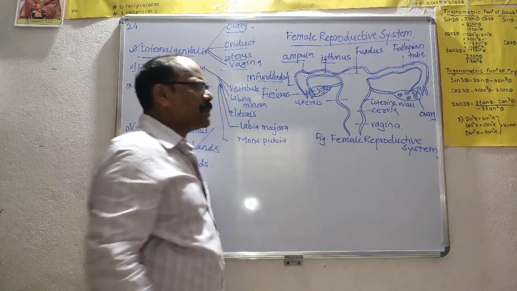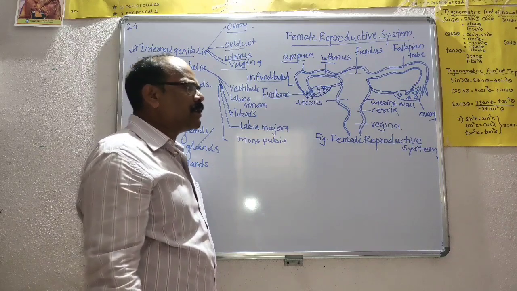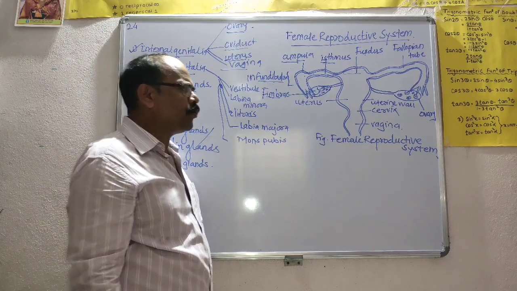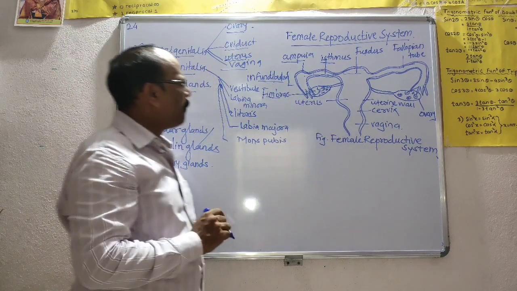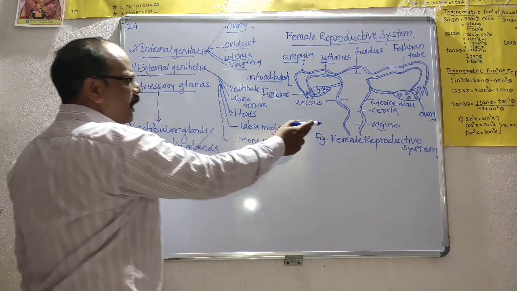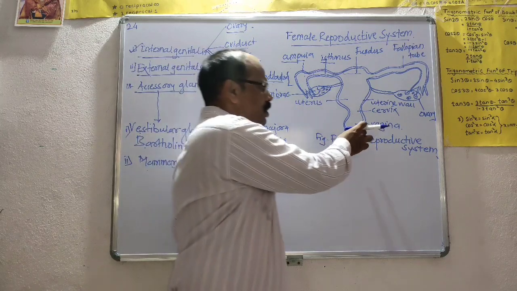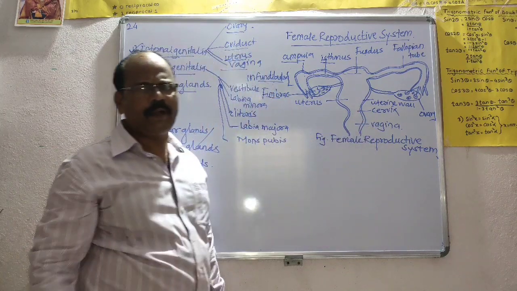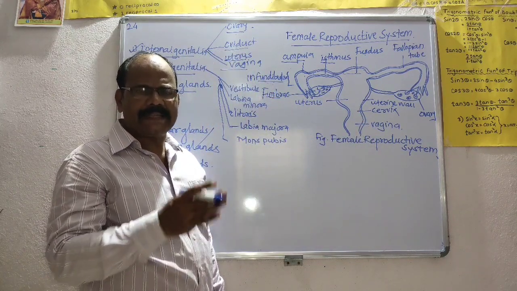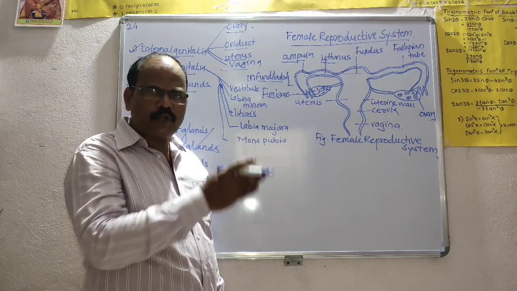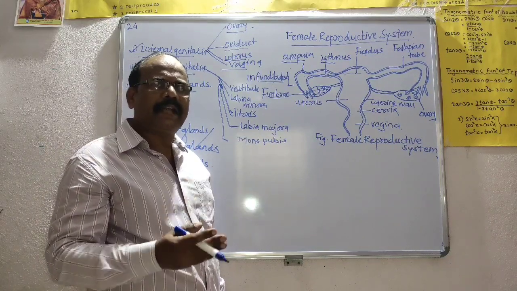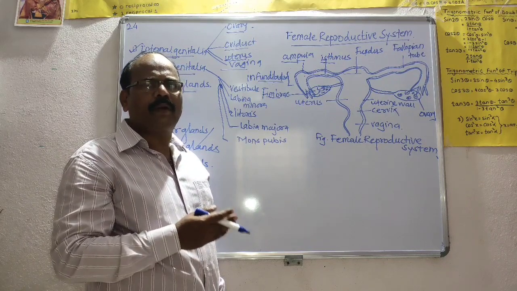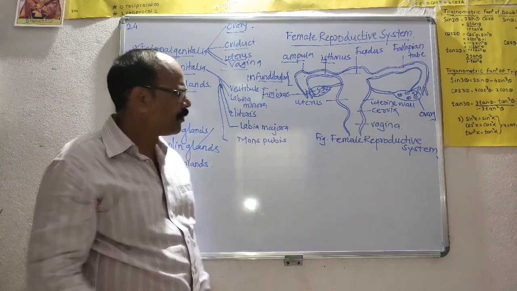It is a tubular structure that lies between the cervix and vestibule. This is called the vagina. The functions of the vagina: it acts as the copulatory organ of the female, it acts as the passage for menstrual flow during the menstrual cycle, and it acts as the birth canal during the time of delivery, which is called parturition.